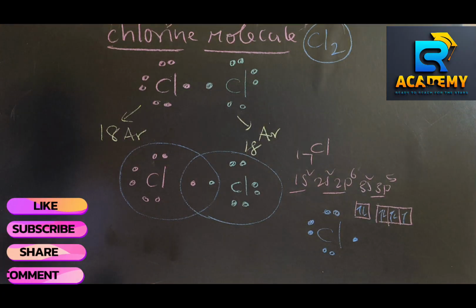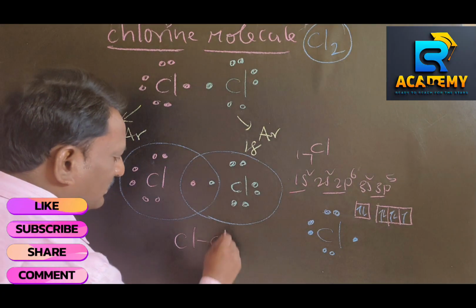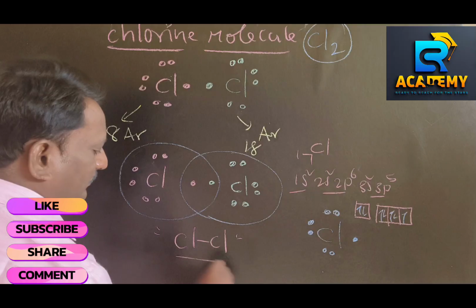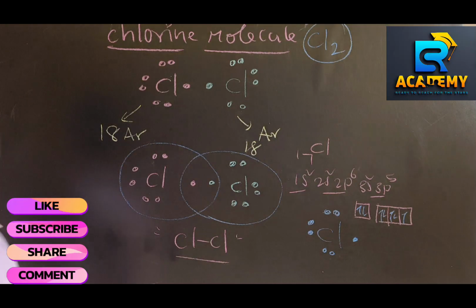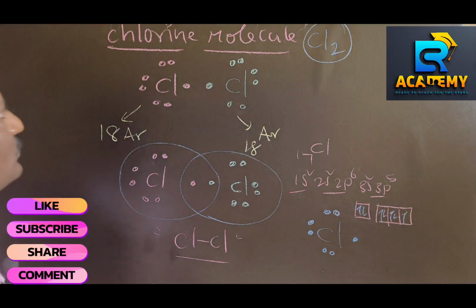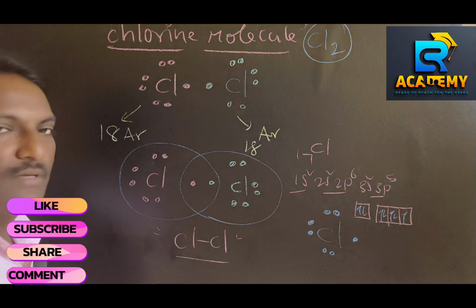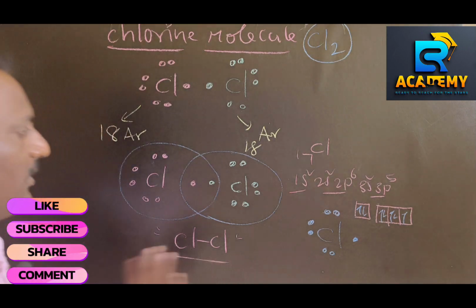Then we will get Cl-Cl, the chlorine molecule. This is the formation of the chlorine molecule. So, chlorine molecule. Is it clear? Make a note of it.